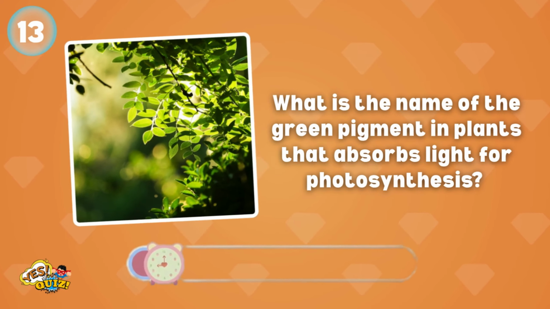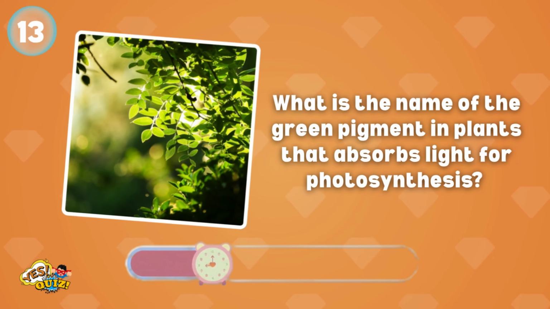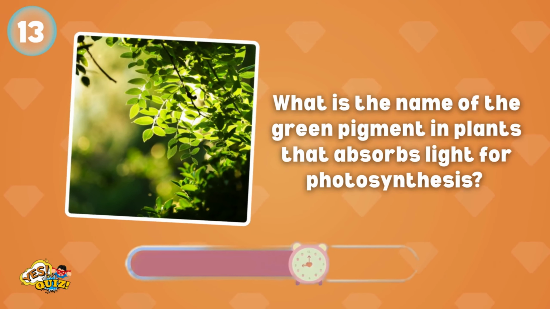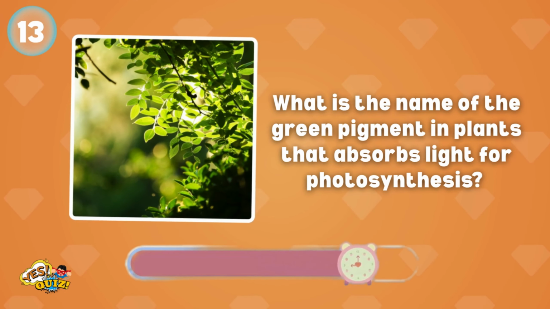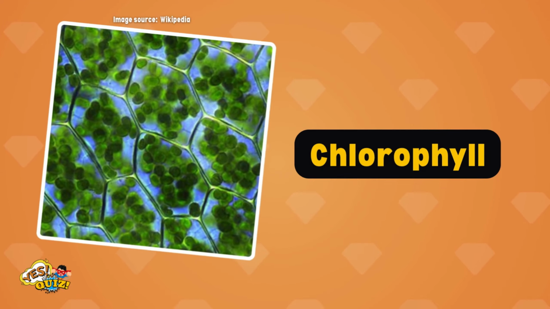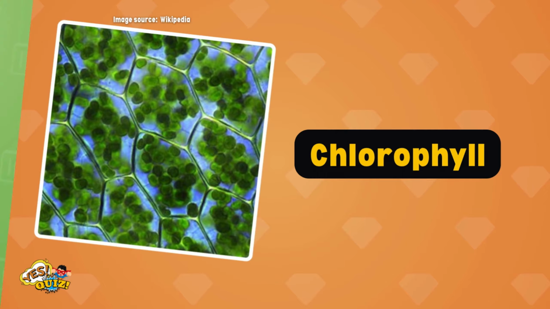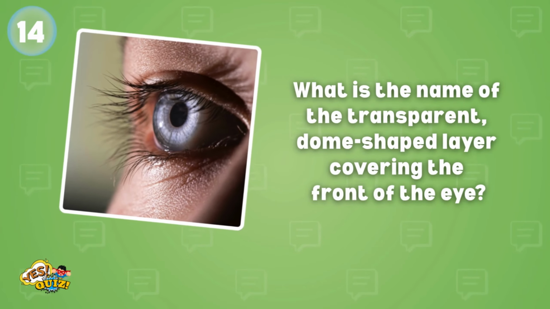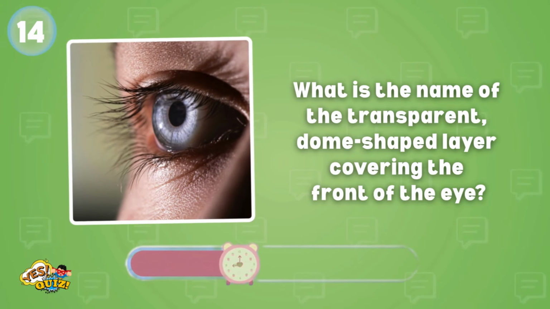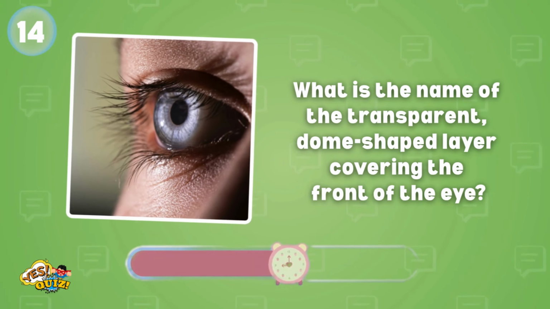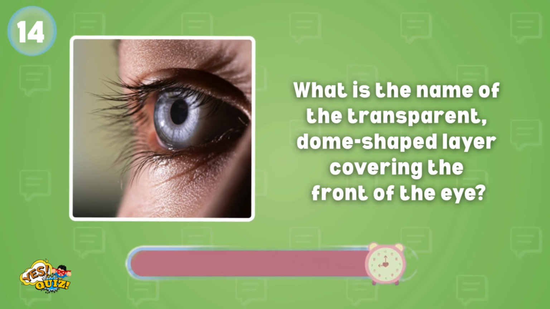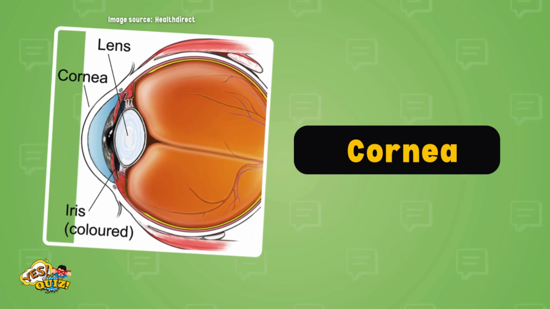What is the name of the green pigment in plants that absorbs light for photosynthesis? Chlorophyll. What is the name of the transparent, dome-shaped layer covering the front of the eye? It's cornea.